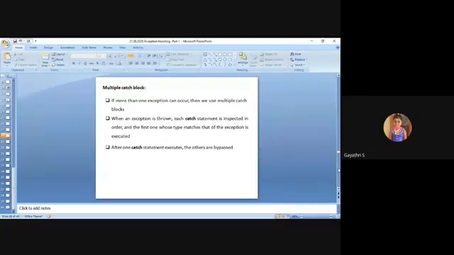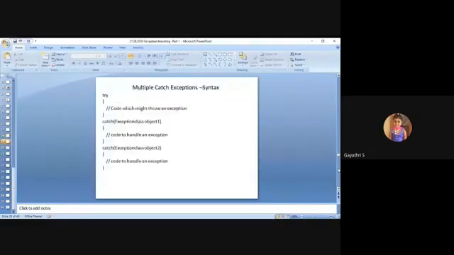Next, the multiple catch syntax. It is an easy syntax. The code which might throw an exception is included in the try block. After the try block, the catch blocks are placed. The first catch block handles one type of exception with an object. The second catch block handles some other type of exception. So this is the syntax for multiple catch.